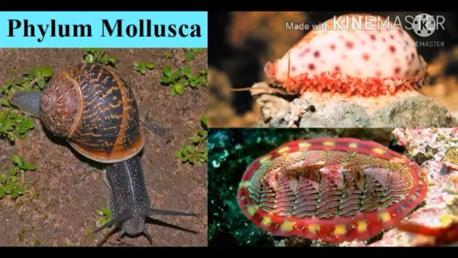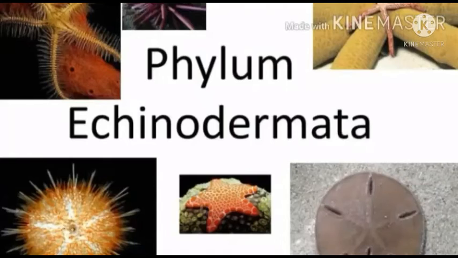The soft body is covered by a fleshy fold of the body wall. It is called mantle. The molluscs are provided with one or two calcareous shells. The shells may be external or internal. Respiration is carried out by the gills. The circulatory system is of an open type. The sensory organs are eyes and tentacles.